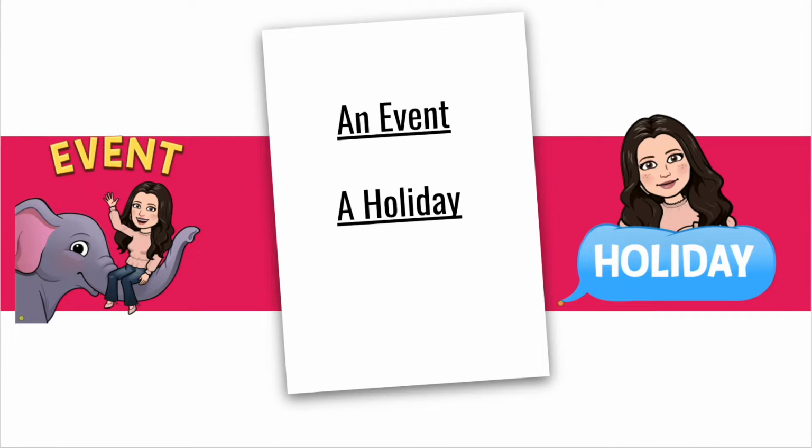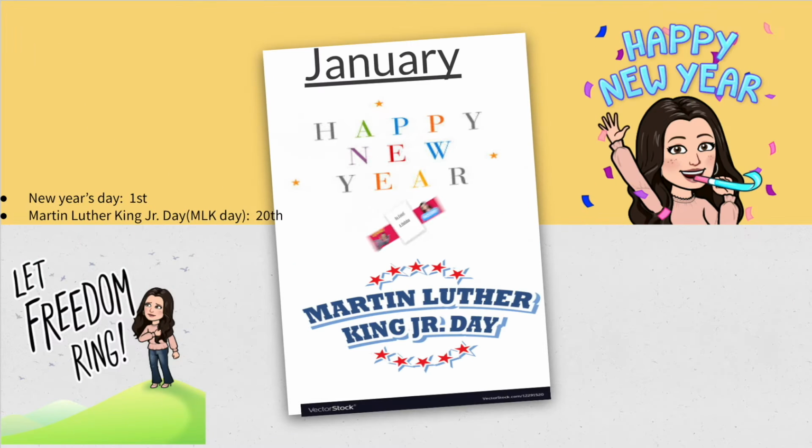An event is something that takes place on a certain day. In this case, we are using holidays as events. The first holiday of the year occurs in January. New Year's Day is a holiday celebrated all around the globe. It falls on the first day of the year, and people sometimes make goals for the rest of the year on this day. The next holiday we have is in January as well.